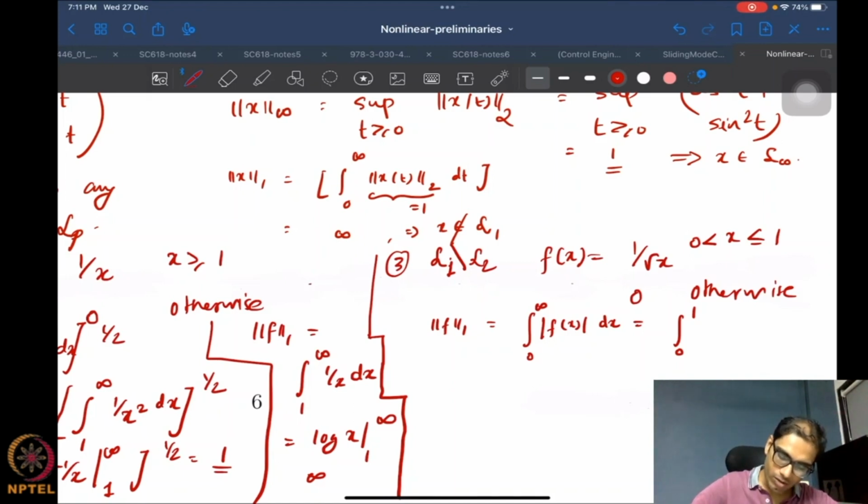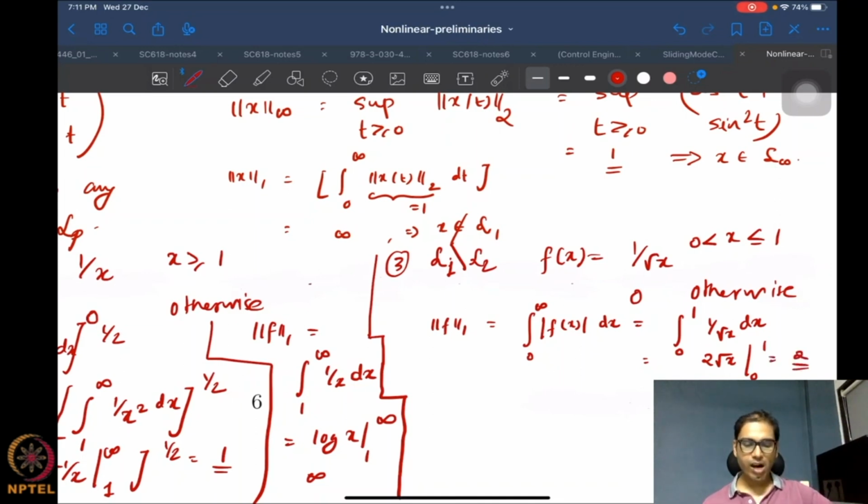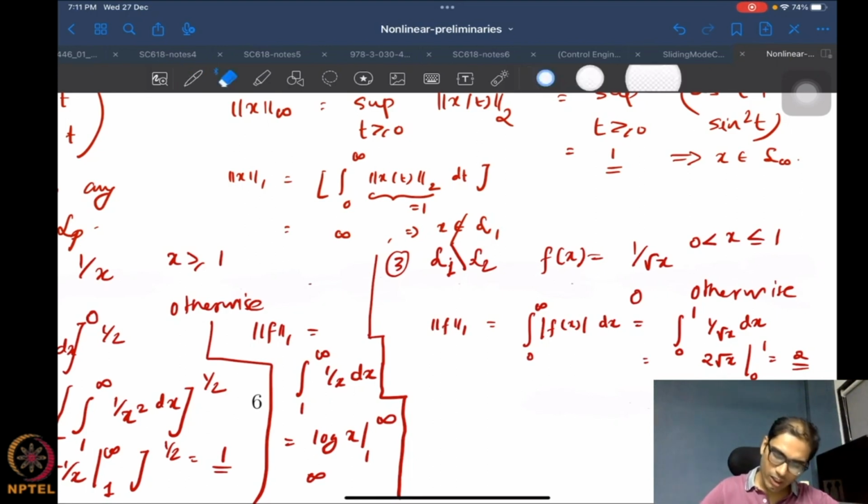Okay, but we'll still do this integral like this. So this is just 1 over square root of x dx, and I believe this will become 2 square root of x from 0 to 1, which is going to become 2. Yeah, I think that should be fine. Anyway, we can check. It's just this factor of 2 that you have to check, but otherwise I think this is fine.